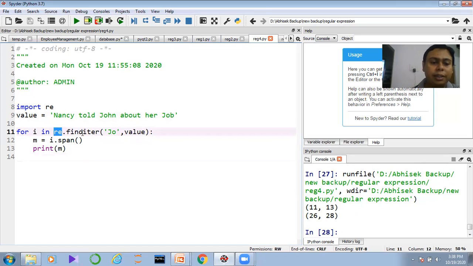re.finditer always looks for the index number of the specific matching characters. Here I am using JO, and after that I can see 11, 13, which is the span. 11 is the starting index number and 13 is the ending index number. In this case, 26 is the starting index number of job and 28 is the ending index number. Here I am calling the span function because it returns a tuple, and I want to show the data in a tuple. Span always returns a tuple.